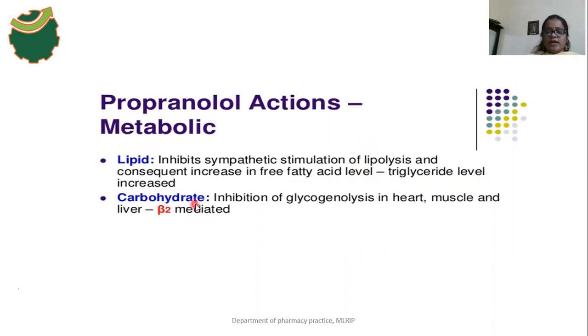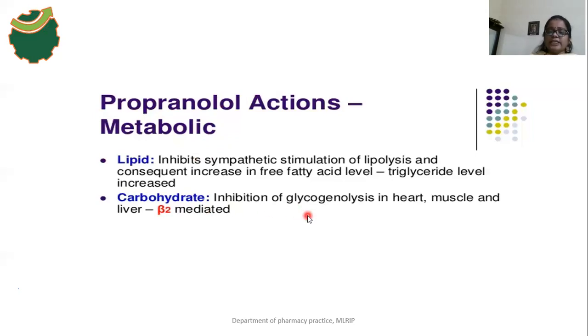Next, the effect on carbohydrate metabolism. There is an inhibition of glycogenolysis in the heart, muscle and liver. The glycogenolysis process is mediated by beta 2 receptors, and propranolol equally blocks beta 1 receptors and beta 2 receptors.